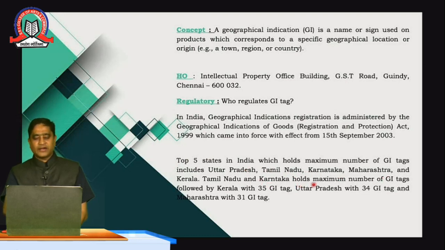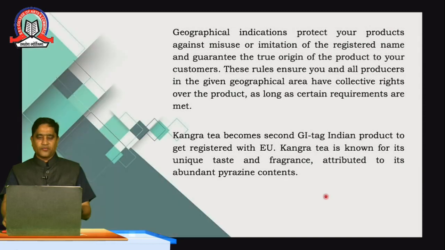Tamil Nadu and Karnataka hold the maximum GI tags, followed by Kerala with 35 tags. Uttar Pradesh now has 34 GI tags and Maharashtra has 31 GI tags. So students, as per the data on GIs that have been registered, we will be uploading the data and informing you in the particular videos.